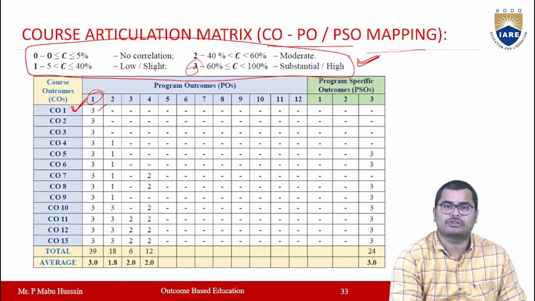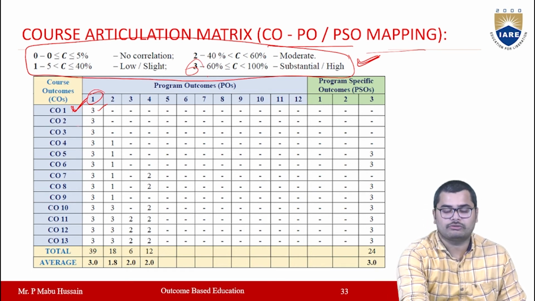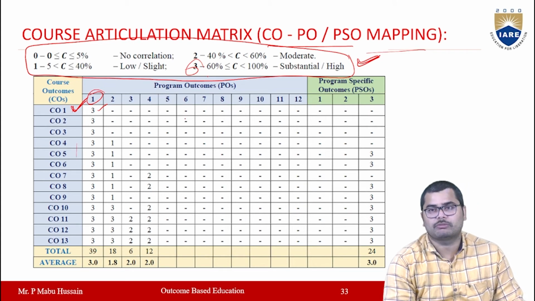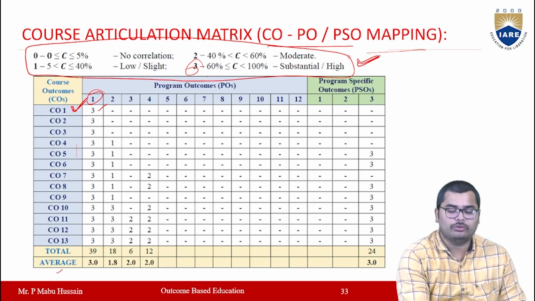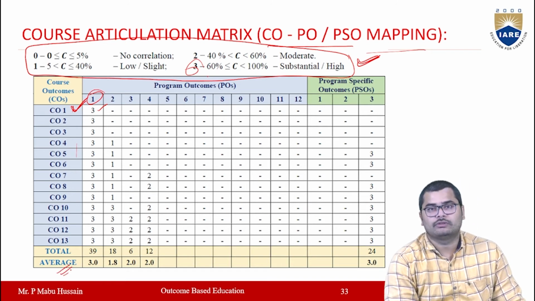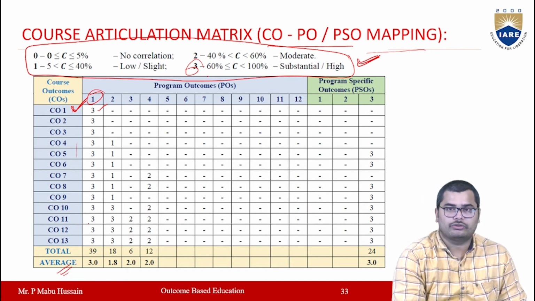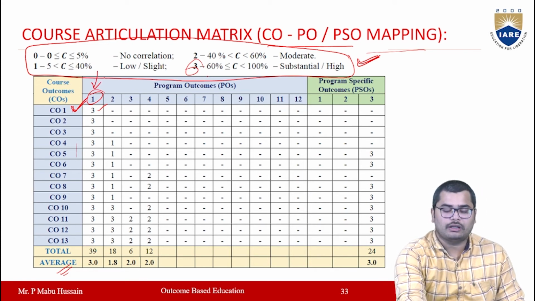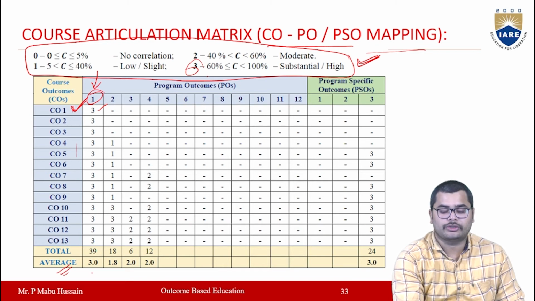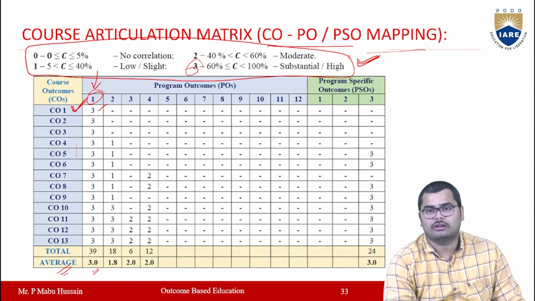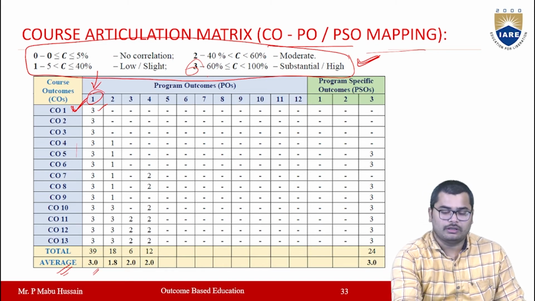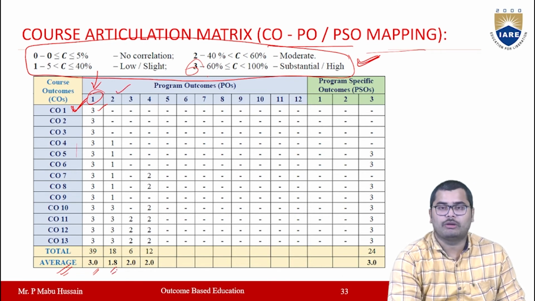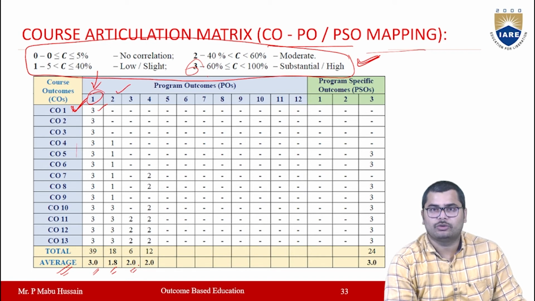Like that for all COs, whether they are mapped with POs or PSOs, you have to prepare a course articulation matrix, and finally you have to find out the average of all course outcomes. If you take PO1, the average of all course outcomes you have to take. So here I'm getting it to be almost 3.0, and similarly for PO2 I'm getting 1.8. For PO3 I'm getting 2.0.